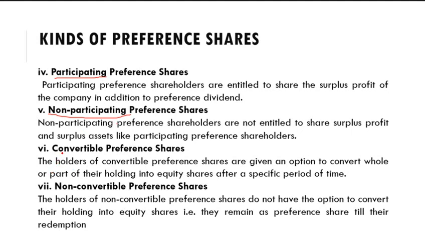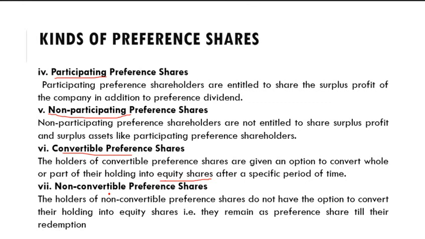The next case is convertible preference shares. Convertible preference shares refers to those shares which can be converted into equity shares at the time of redemption. And in case of non-convertible preference shares, these shares cannot be converted to equity shares.